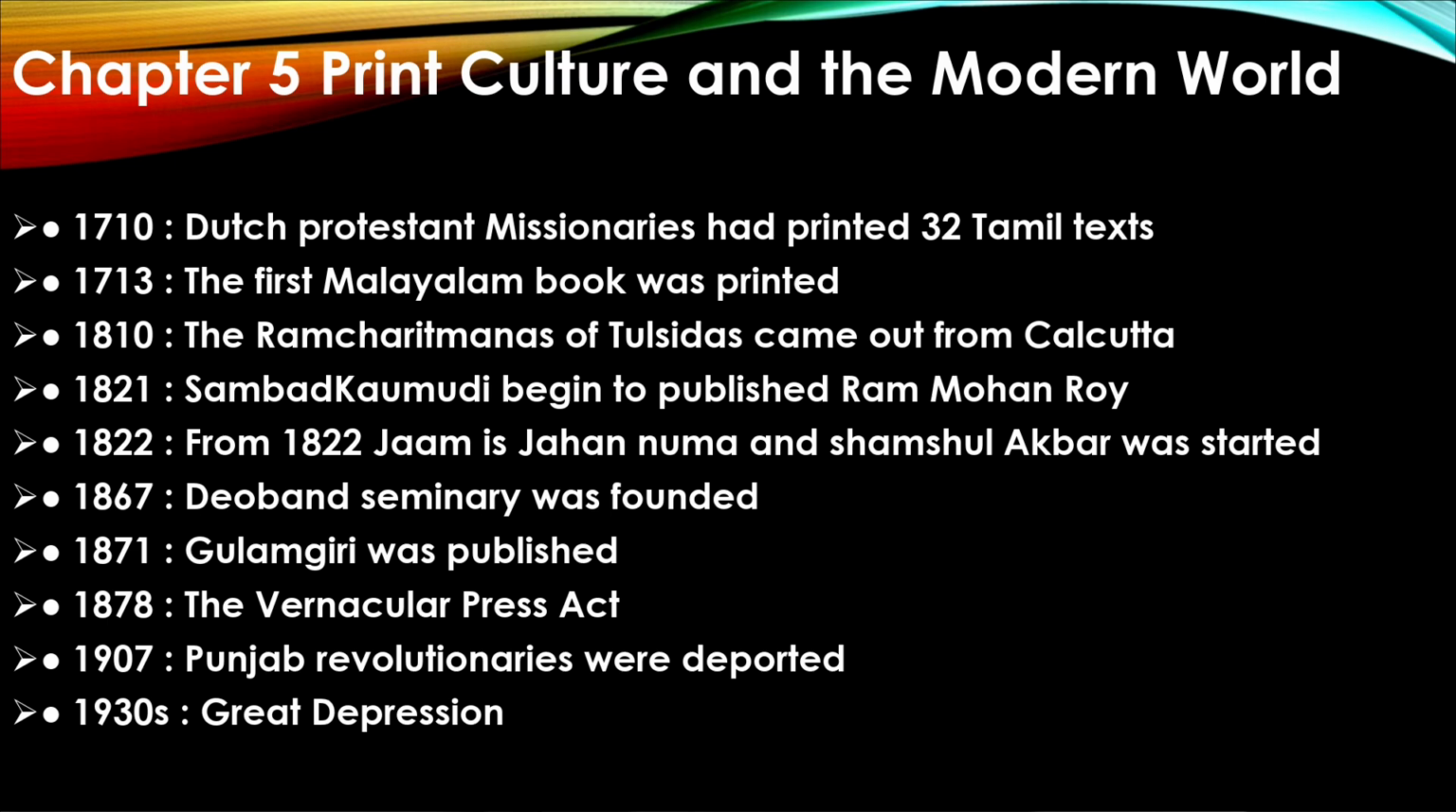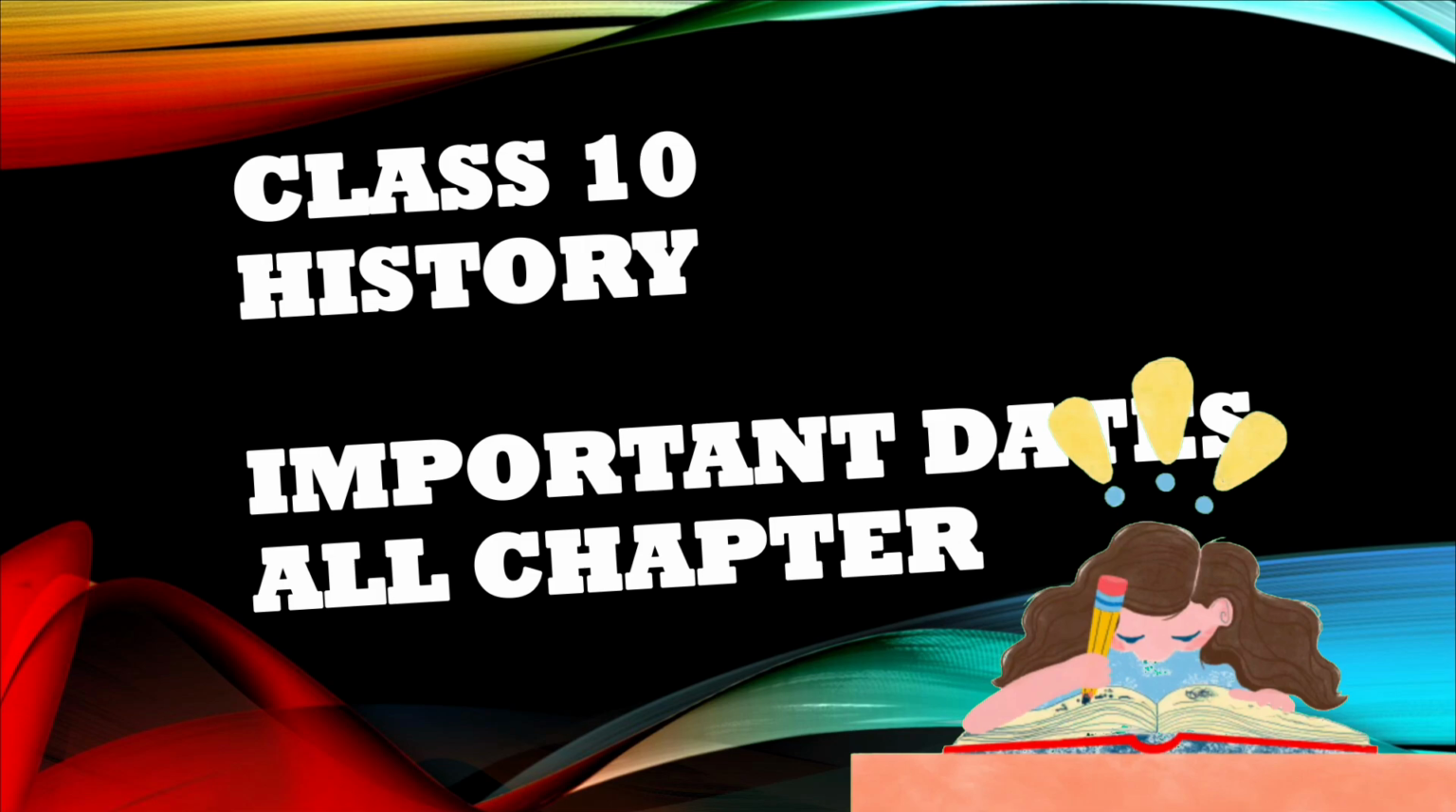1822, Jam-i-Jahan Nama and Shamsul Akhbar were started. 1867, Deoband Seminary was founded. 1871, Gulamgiri was published. 1878, the Vernacular Press Act. 1907, Punjab revolutionaries were deported. 1930, the Great Depression. And there you have it, folks, the most important dates in history for the class 10th board exam.